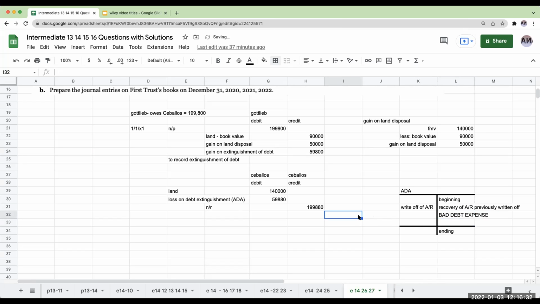So even though it looks funky to debit the allowance for doubtful accounts, ultimately it goes to bad debt expense as a debit, and that's how the loss is reflected. So this is to record debt extinguishment or loan settlement, record loss.